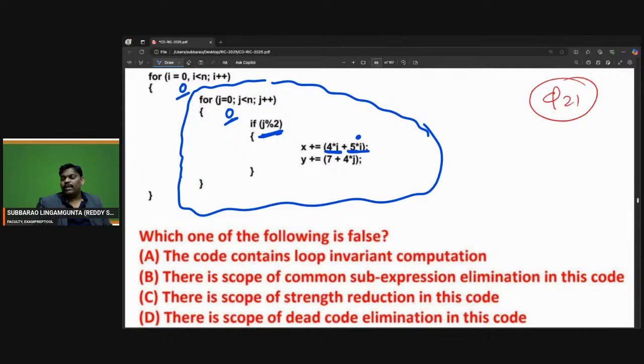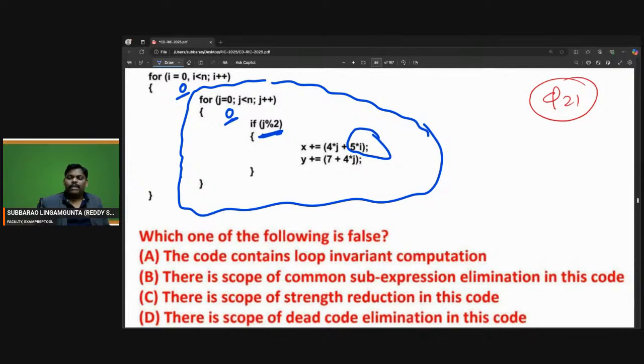Why are you doing it again and again? In the j loop, only j is changing. Why are you calculating 5 into i again and again? So Venkat, if you observe clearly, inside the j loop, why are you calculating 5 into i?